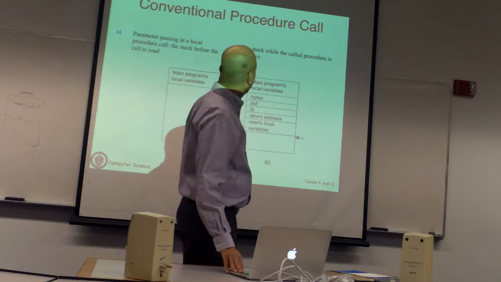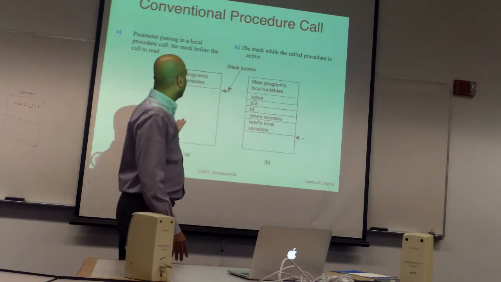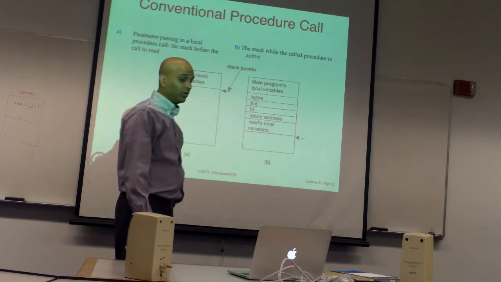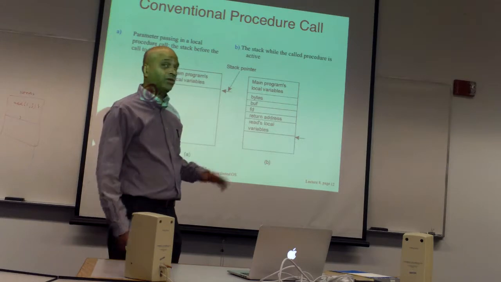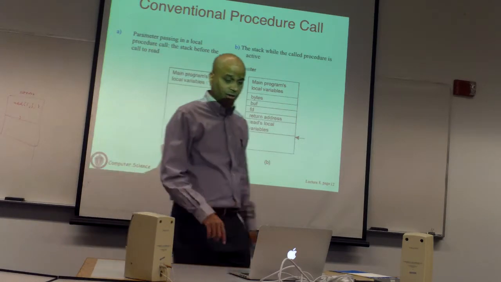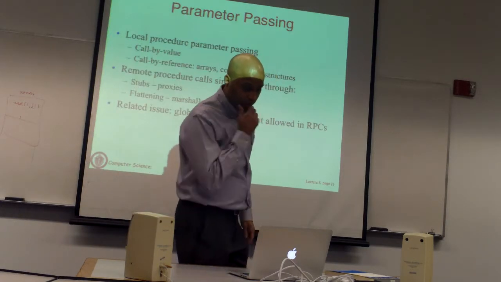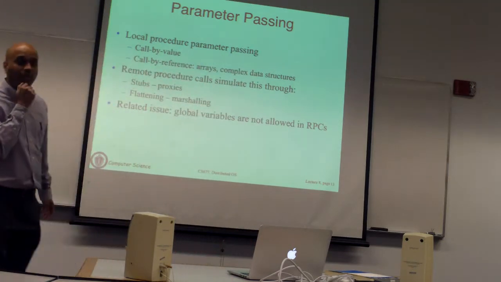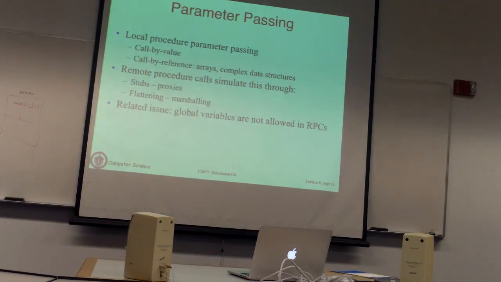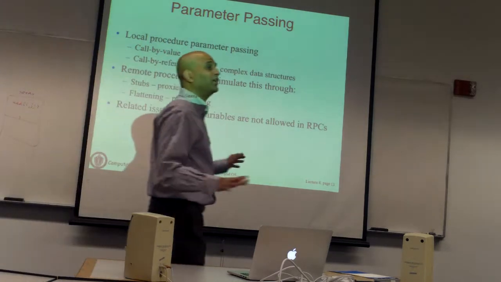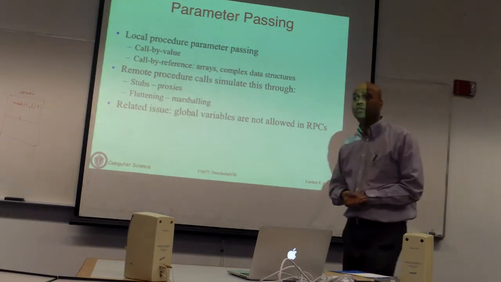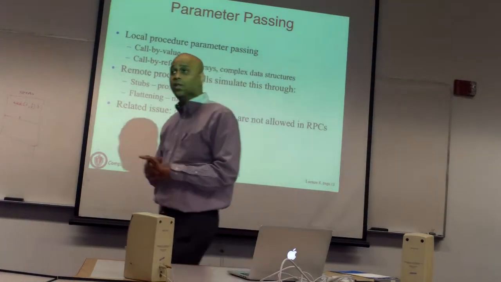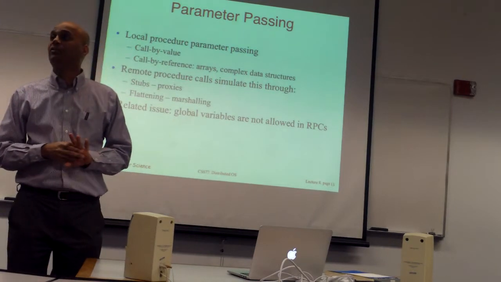I'm going to skip this because it's just saying the same things. In a local procedure call, you call something in the local process. With remote procedure calls, you're not going to do this, you're going to send a network packet. So this is not important. I'll come back to what was just asked, which is parameter passing. Although calling remote procedures looks more or less similar to calling local procedures inside your process or inside a library linked to the process, there are nevertheless some important differences to keep in mind.